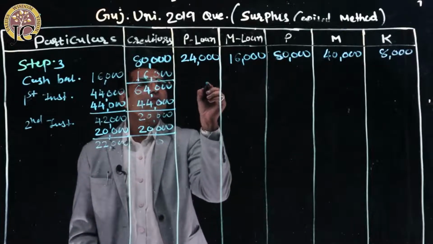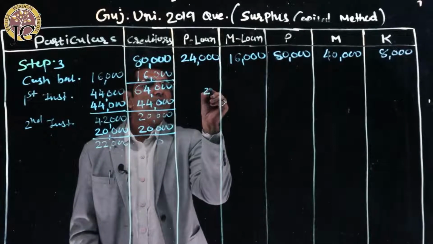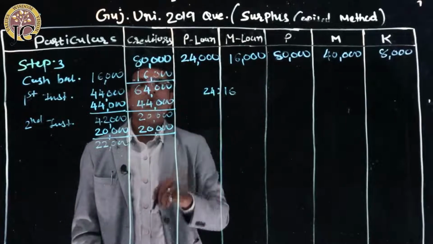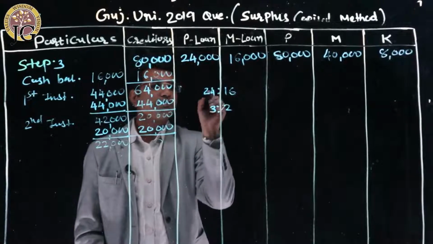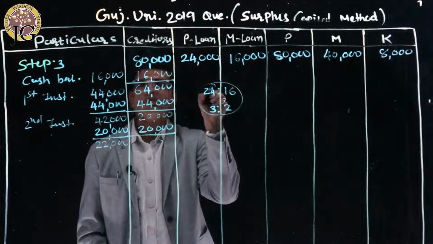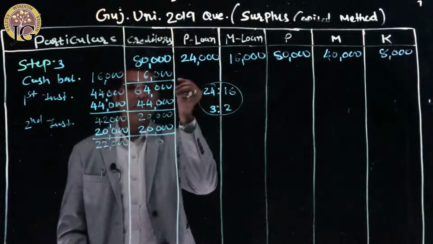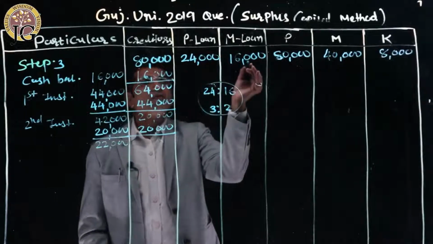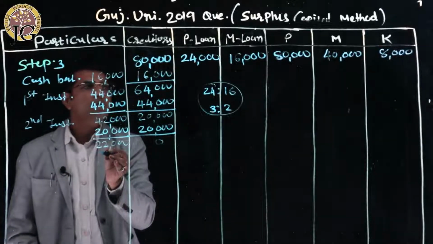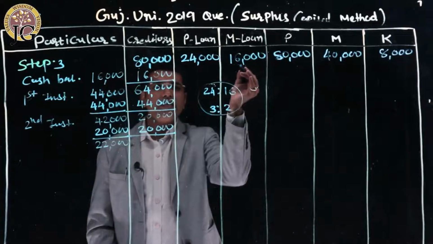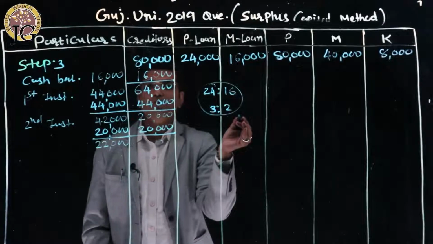So we must pay in the ratio of 24:16. That means 3:2. Right? You don't need to write this calculation here, I am writing it for you. 24,000:16,000 is our ratio. So whatever balance is left over with our hand is to be paid to P's loan and M's loan in the ratio of 3:2.